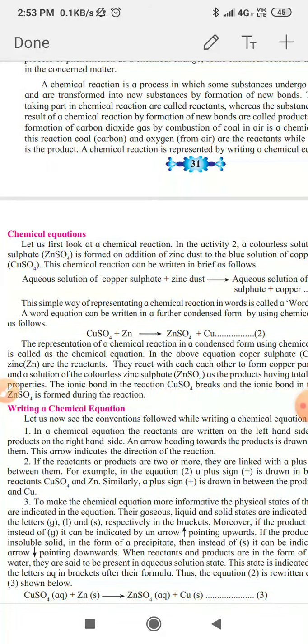Thus we can write the equation of any reaction. Then the next point is writing a balanced chemical equation.